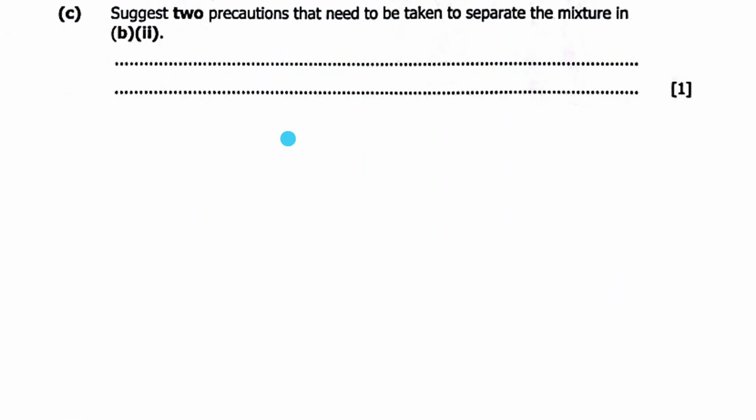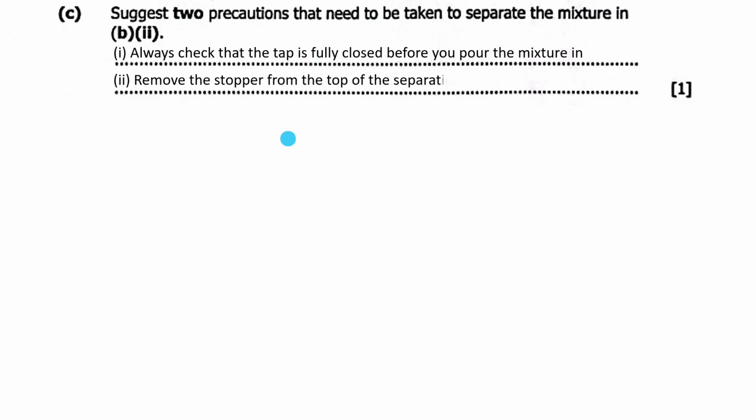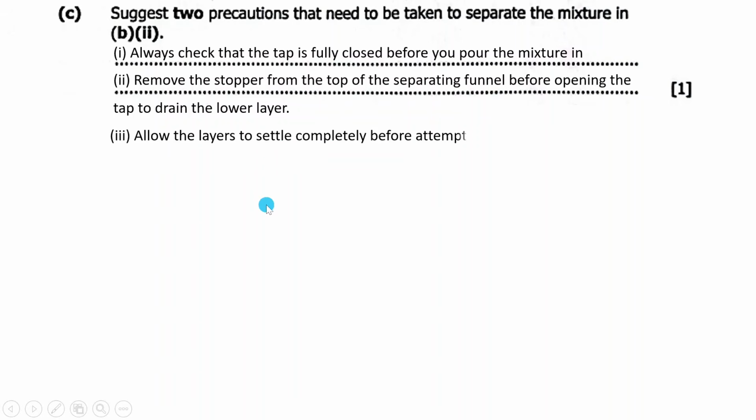So precaution number 1 is that always check that the tap is fully closed before you pour the mixture in. Then secondly, they needed only one, but I've provided more. Remove the stopper from the top of the separating funnel before opening the tap to drain the lower layer. Why should you remove that? So that you allow now the liquid to come out. Then thirdly, allow the layers to settle completely before attempting to drain the lower layer.